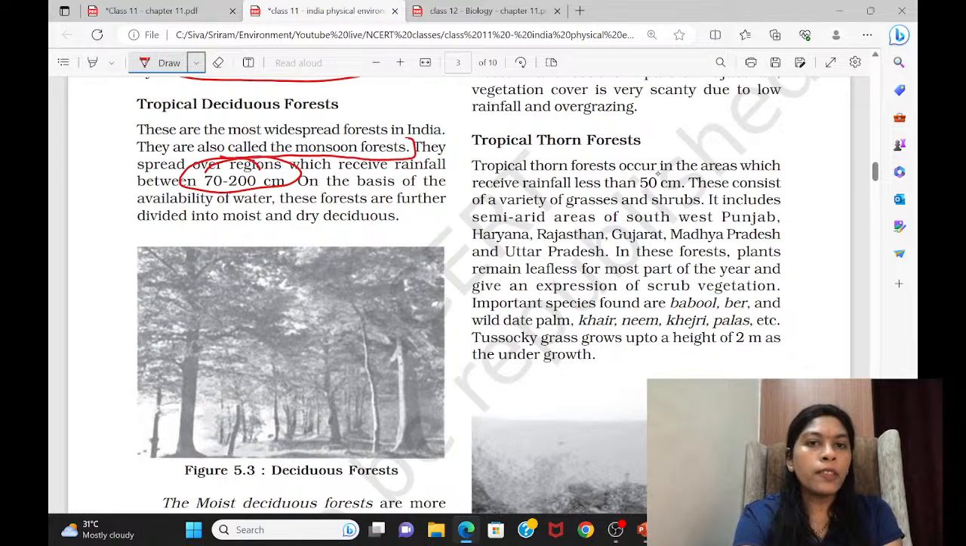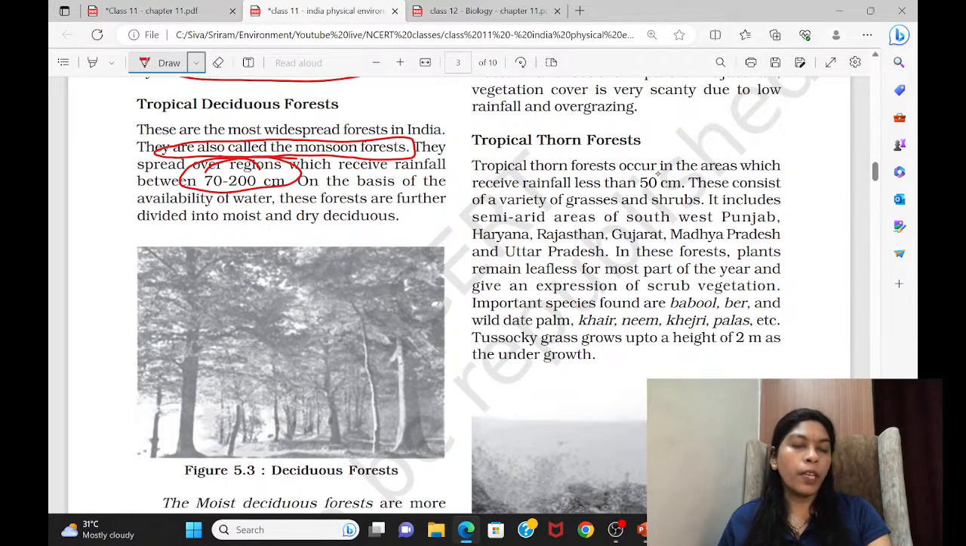Here we got another point. Can you see this monsoon forest? Previously we gave another name for evergreen forest. It is called evergreen or equatorial forest. Like that, same way, this deciduous forest can also be called monsoon forest. So this is the most widespread forest in our country.